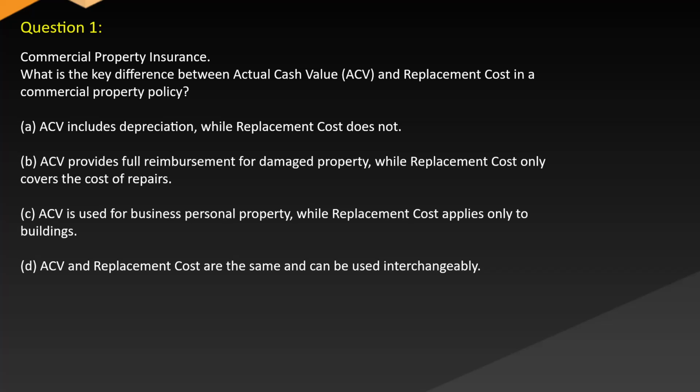Question 1. Commercial property insurance. What is the key difference between actual cash value (ACV) and replacement cost in a commercial property policy? A. ACV includes depreciation while replacement cost does not. B. ACV provides full reimbursement for damaged property while replacement cost only covers the cost of repairs. C. ACV is used for business personal property while replacement cost applies only to buildings. D. ACV and replacement cost are the same and can be used interchangeably.